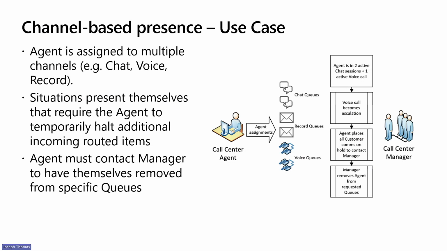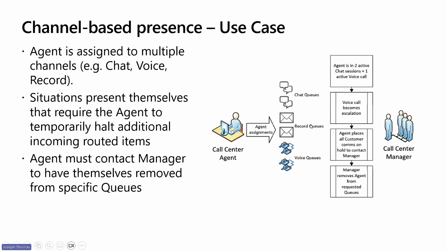In order to achieve this today, our agent would have to contact their manager or whoever's in charge of managing their queue assignments. The manager must then navigate to the user record, see all of the queues that they're assigned to, and individually remove them from those queues until the situation is resolved, at which point our agent has to contact their manager again so that the manager can reassign them back into their original queue assignments.